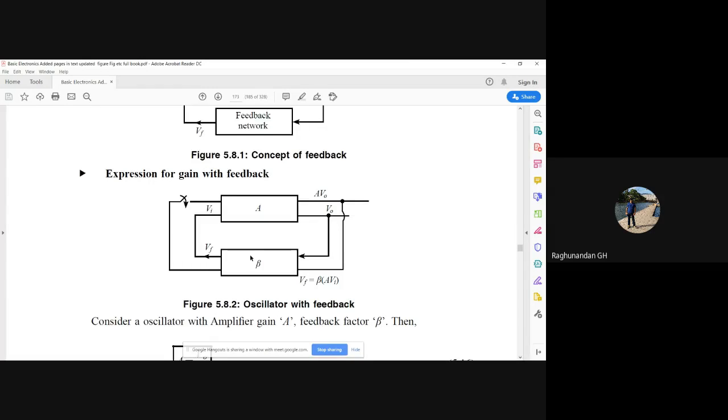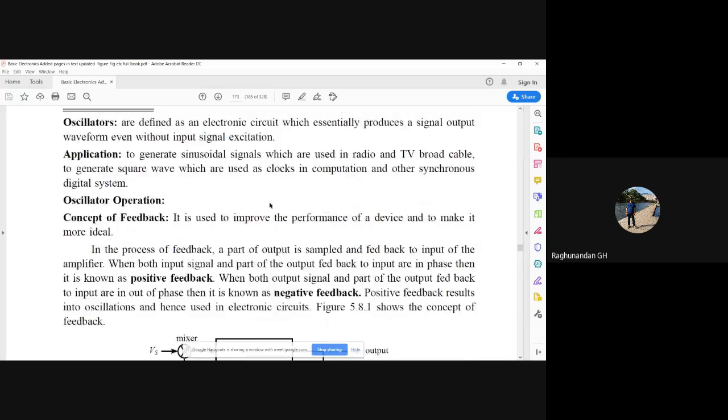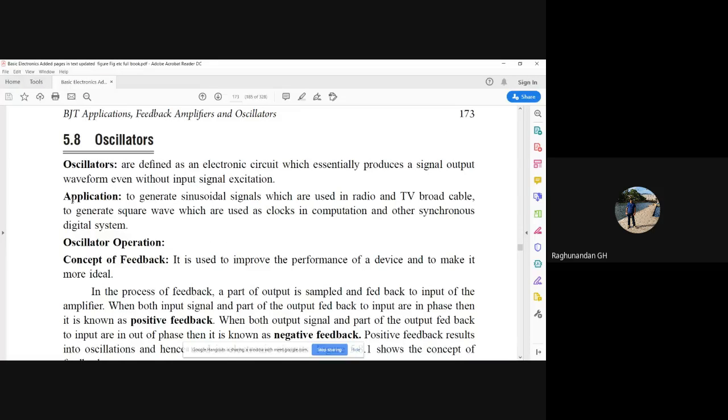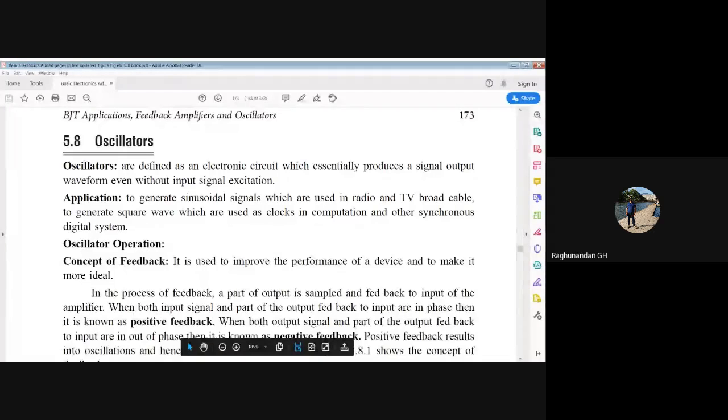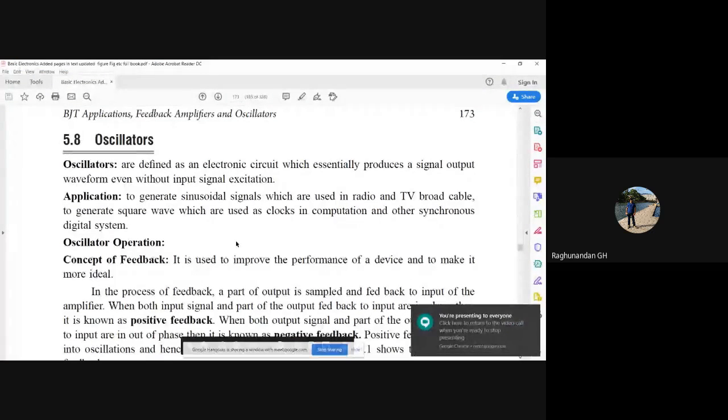Before going on to this, let us study the basics of where it is used. The applications are in radio and TV broadcast, because there we want different frequency signals. Square waves are used as a clock in computation and other synchronous digital systems to generate the clock signal, because in flip-flops and so on, you have seen we need a clock signal to trigger them. There we need a clock generator, and that is where we can use these oscillators.